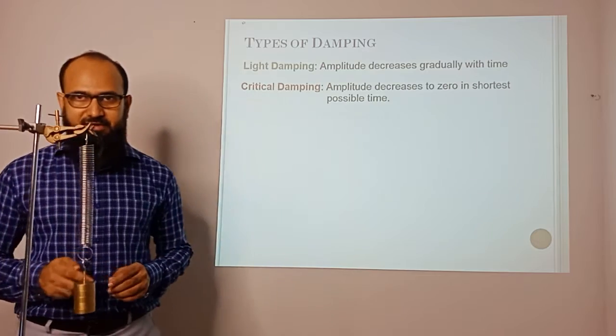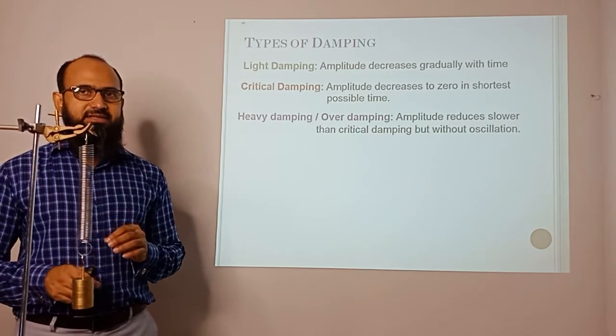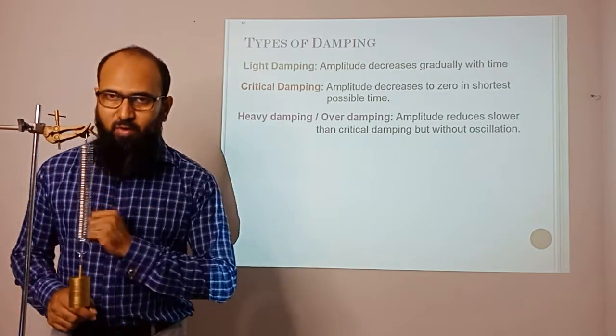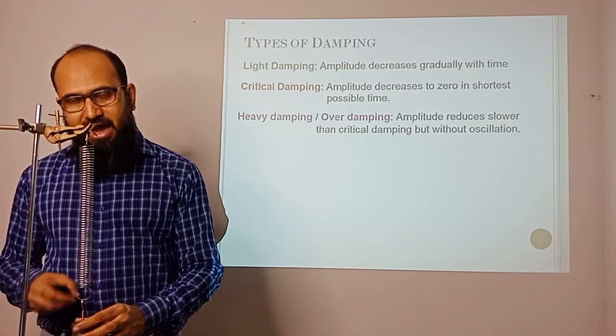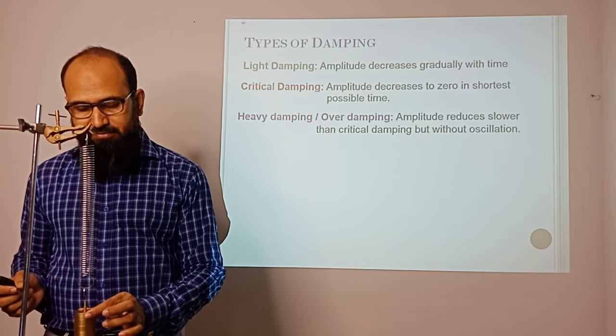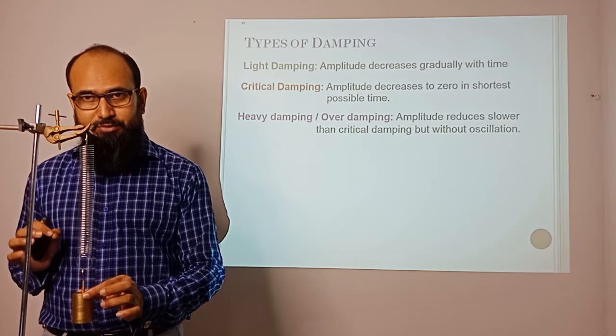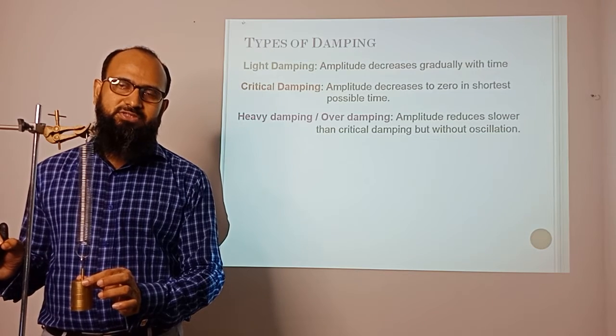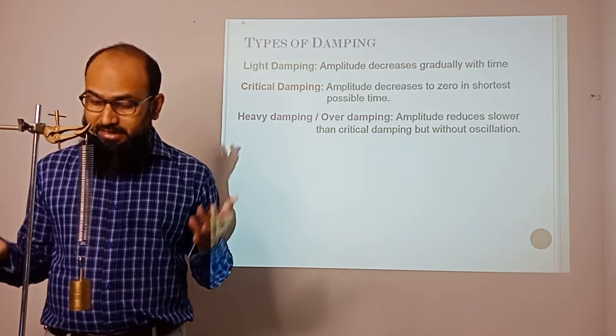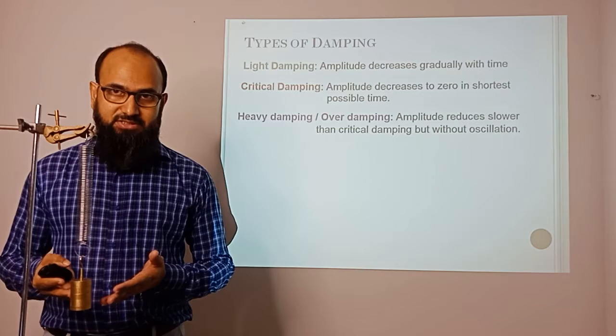Now coming to the next one, it is heavy damping or over damping. What happens in heavy damping, or over damping? I pull it down, I release it, and it comes to the equilibrium position very slowly, without any oscillation. It never oscillates in this case.